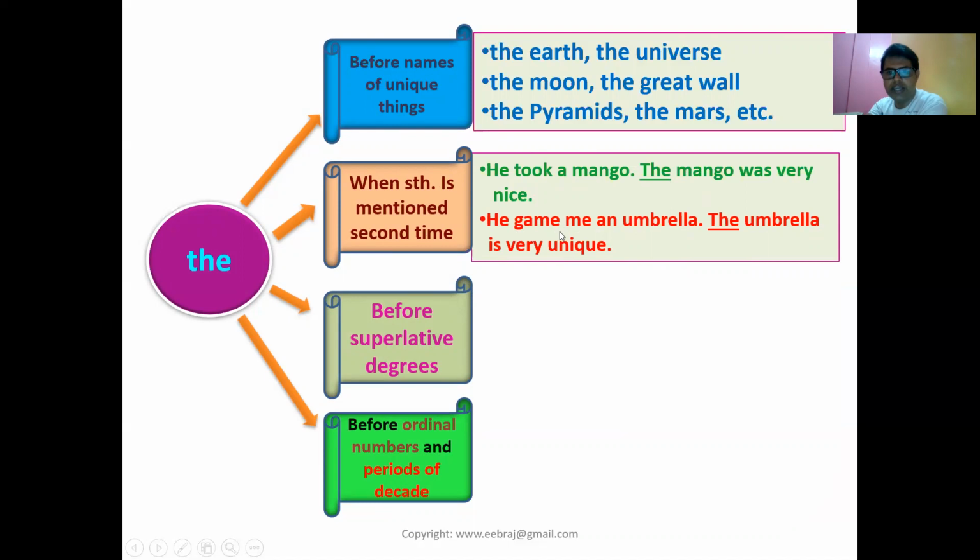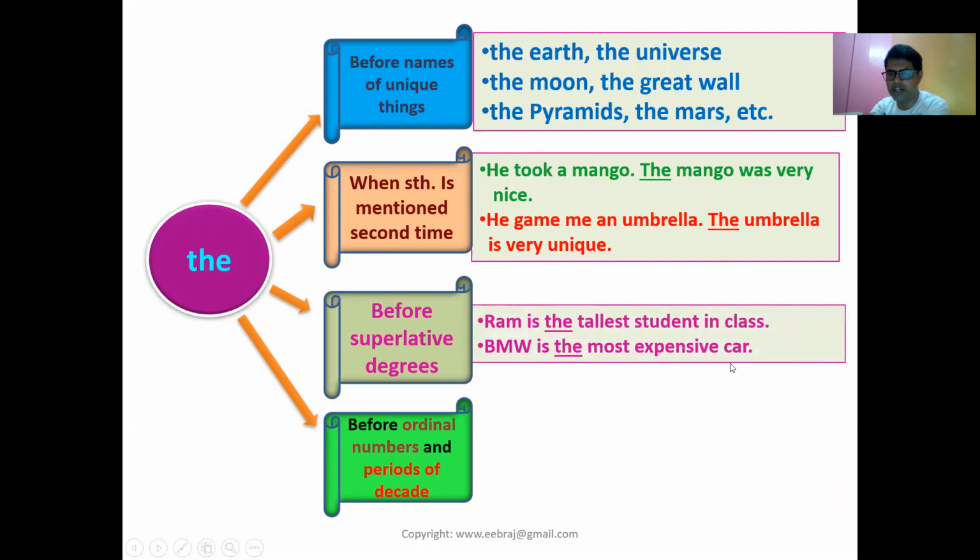He gave me an umbrella. The umbrella is very unique. So umbrella first time using AN, second time the. That's why. Now the third example is before superlative degree. You see, Ram is the tallest student in the class. BMW is the most expensive car. So tallest, most expensive, these are superlative degrees. That's where the is used. Okay, let's see another example.